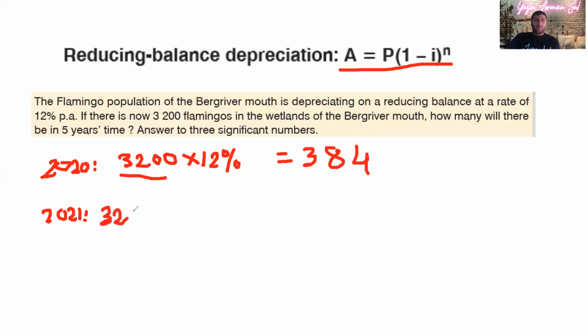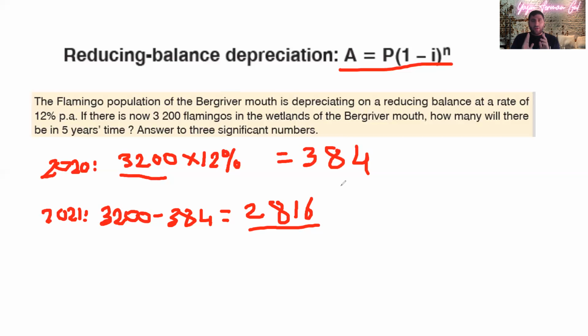3,200 minus 384, right? That equals 2,816. So in 2021, guys, there will be 2,816 flamingos, because this year it was 3,200, and then it's going to be 12% less. It will depreciate by 12%.